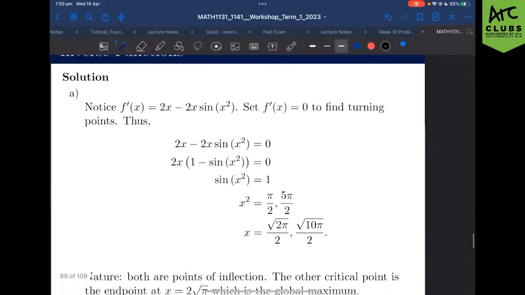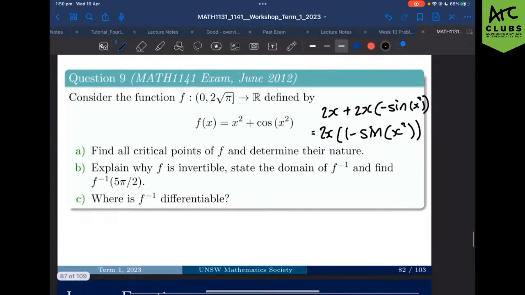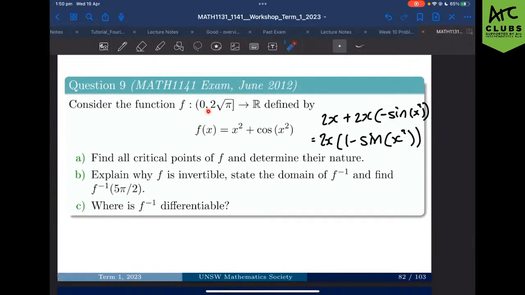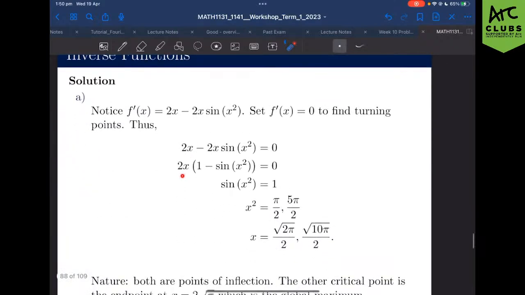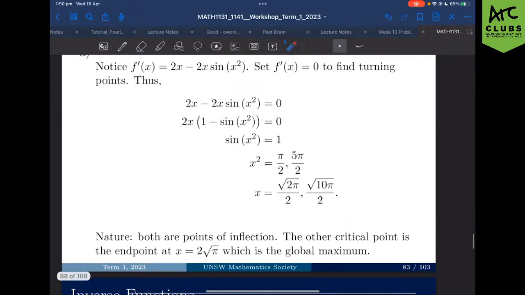We know that x is not going to equal 0 just because our domain that we're working with is 0 to 2 root pi. So we don't have to worry about x being 0 here. So divide everything over. We're going to end up with x equals square root of root 2 on 2, square root of 10 pi on 2.